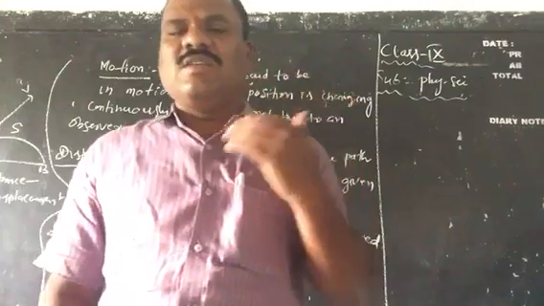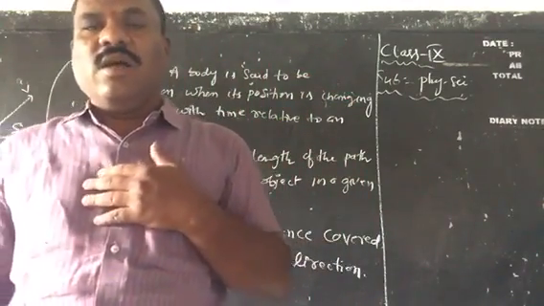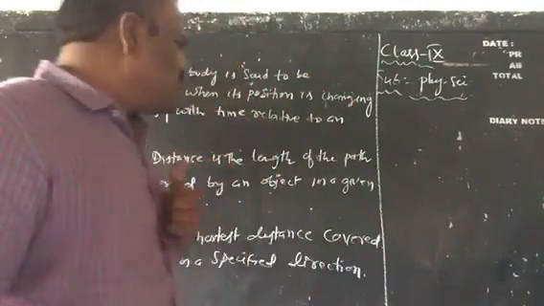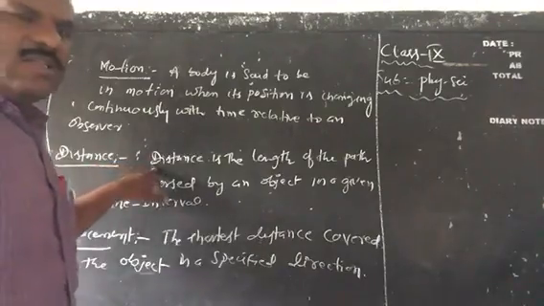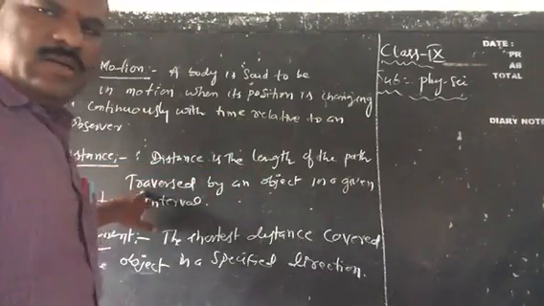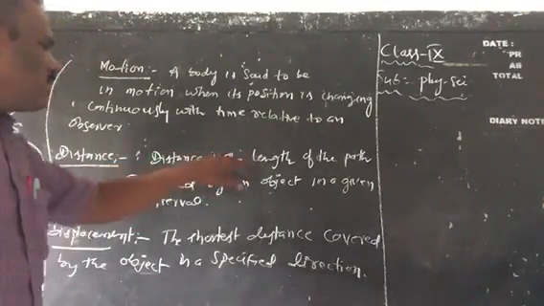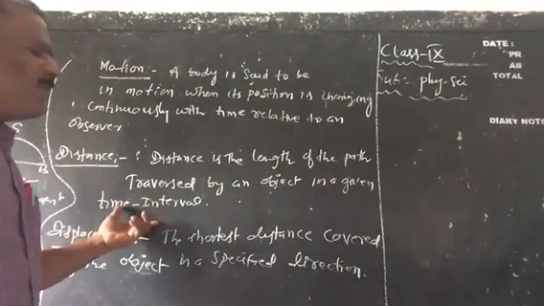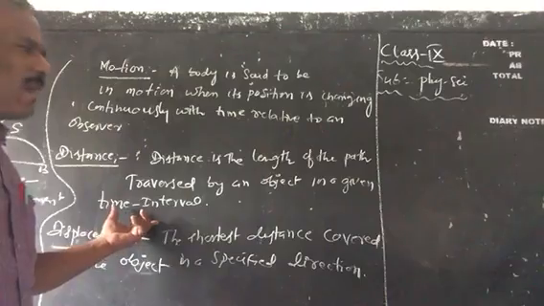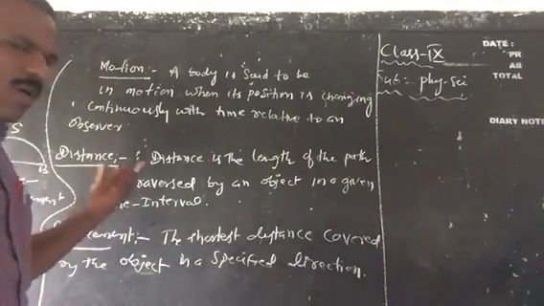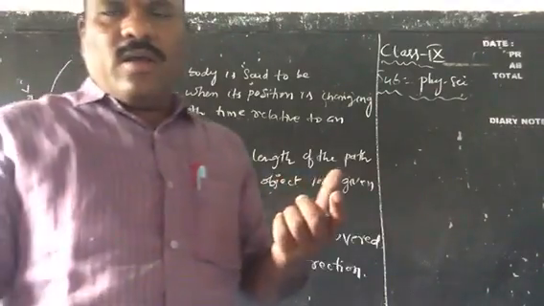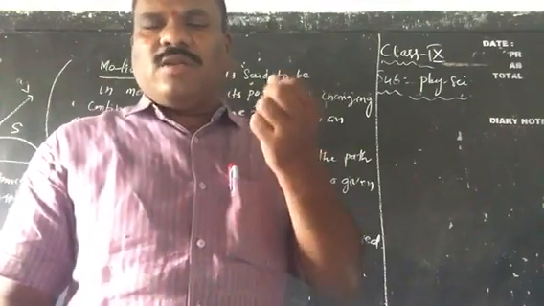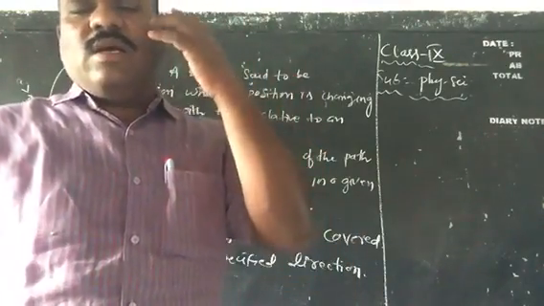Now, what is distance, children? What is distance and displacement? Let us see, children. Distance is the length of the path traversed by an object in a given time interval. That is called distance. Distance is generally measured in meters as well as kilometers.